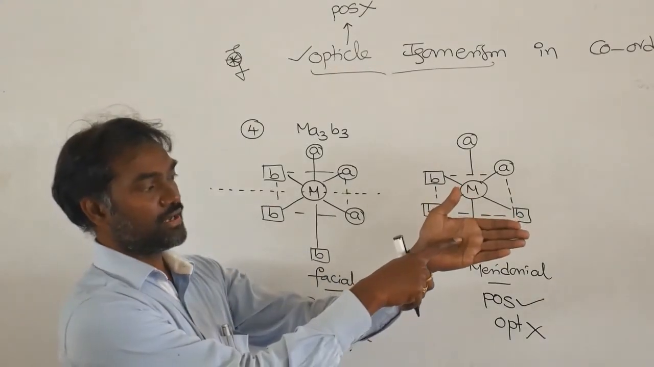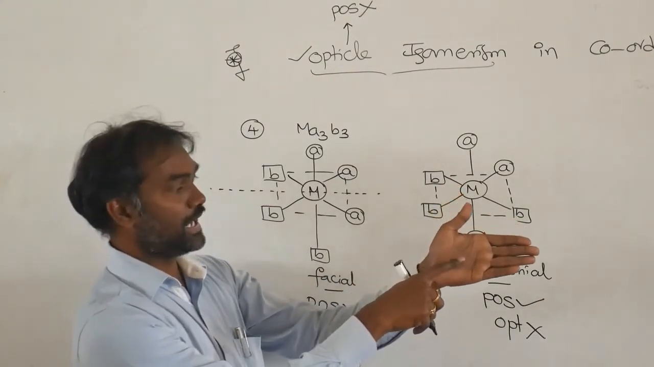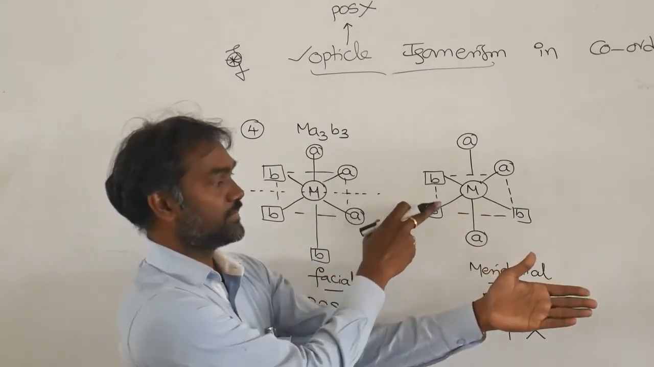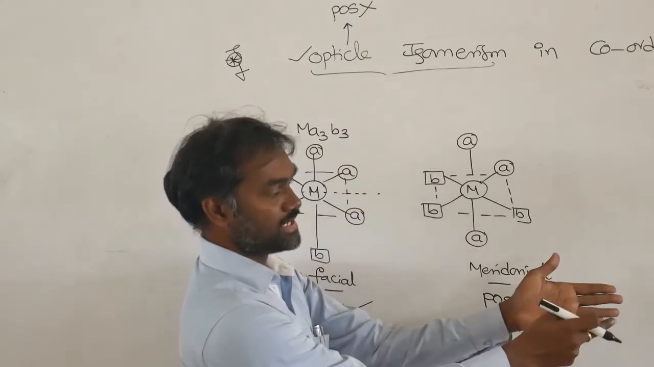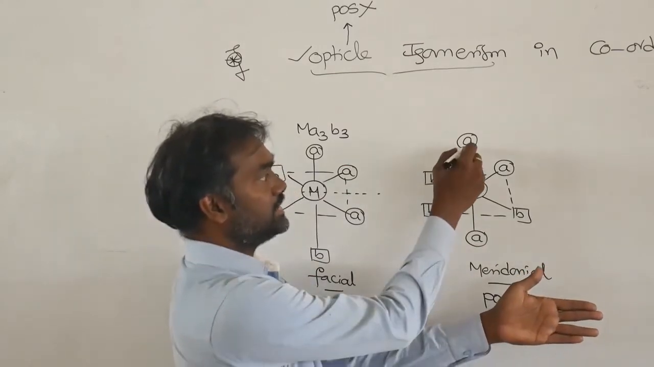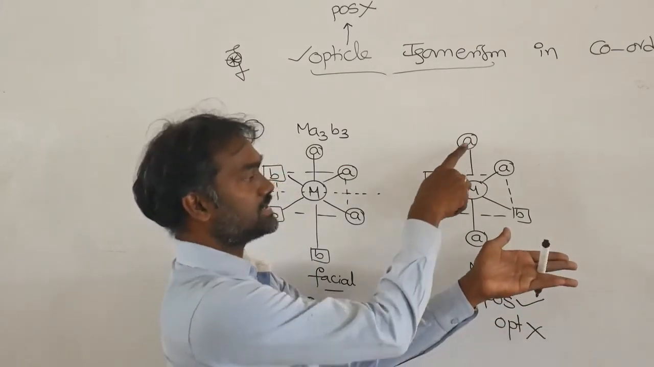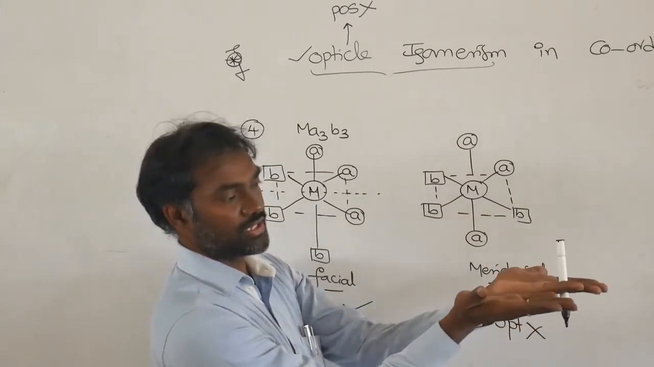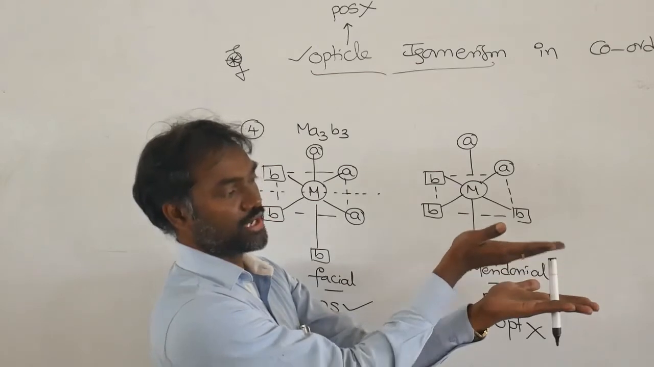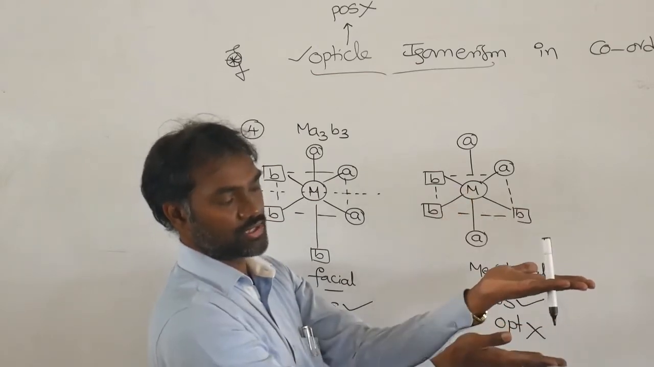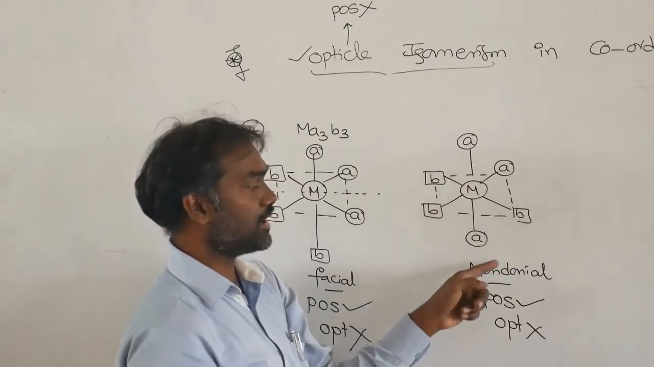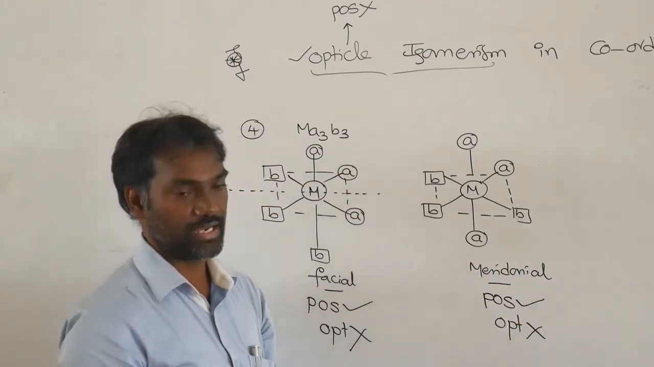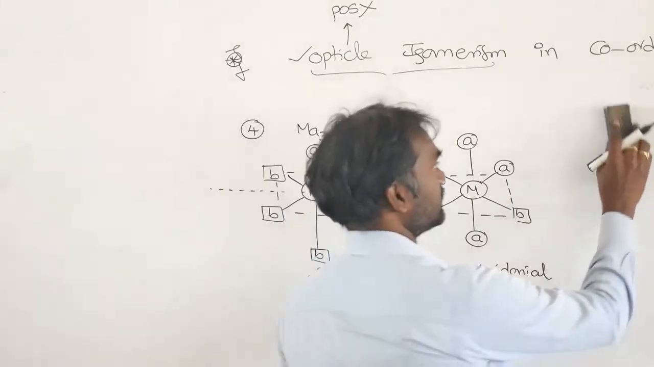So you must imagine it in this way. M is the middle of this hand. Next, B is here, B is here. Next, one more A is here, one more B is here. This A is here, this A is here. Now I am cutting the molecule like this. Above, A is there, below also A is there. So exact half, that means a plane of symmetry is there, so optically inactive. Next.